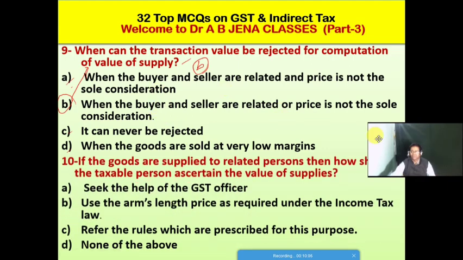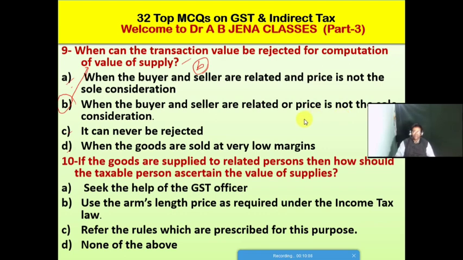So next MCQ: If the goods are supplied to a related person, then how should the taxable person ascertain the value of supplies? A. It's seek the help of a GST officer. B. It's use the arm's length price as required under the income tax law. C. It's refer to the rules which are prescribed for this purpose. D. It's none of the above. Friends, so B is the right option for this MCQ.